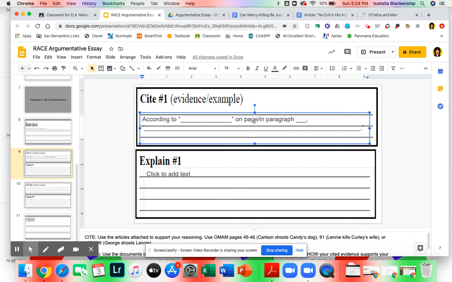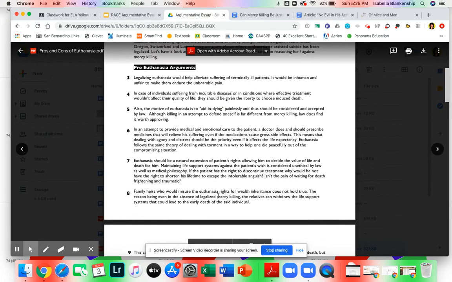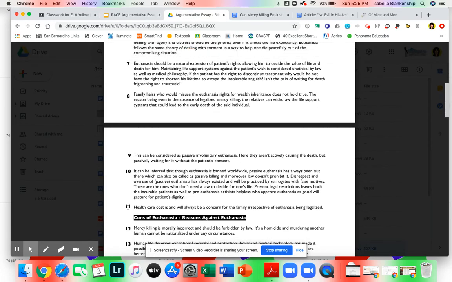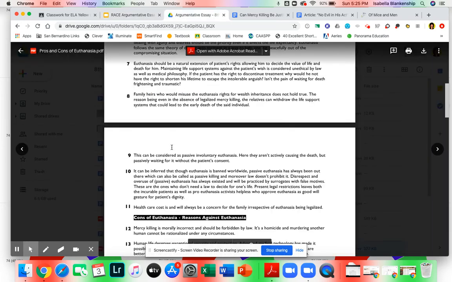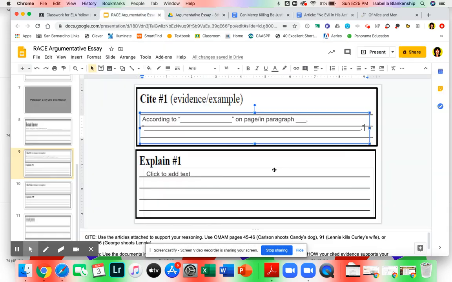On page, it's really 2 pages. So instead of using on page, I'm going to use in paragraph. In paragraph, and look at that, I have the 11 right there. So I'm going to put 11 in this blank. Then I will cite a piece of evidence. The evidence in paragraph 11 is 1 sentence. So I'm just going to either copy and paste it or retype it into this blank.